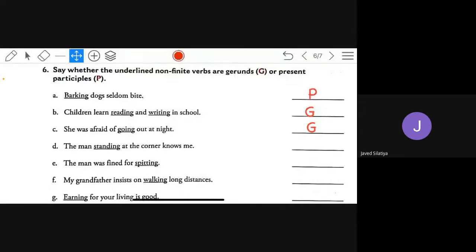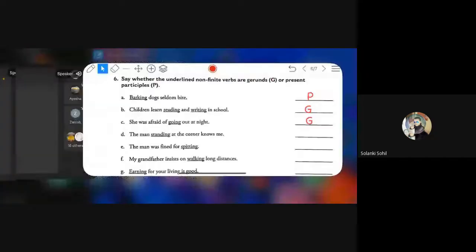So can you solve this exercise yourself in homework? Take a screenshot. Already PDF is there. So you solve this exercise. Exercise 5 we did just now and exercise 6 you have to do it yourself. Then we shall check the answers later on. Exercise 5 and 6 homework today.